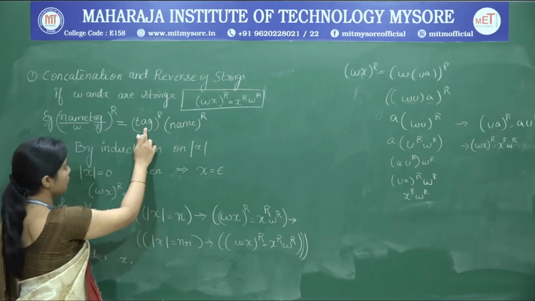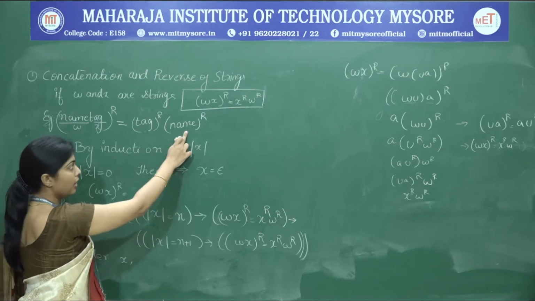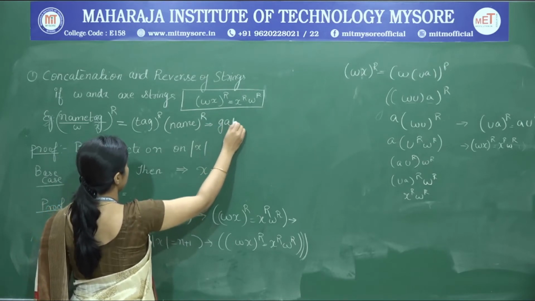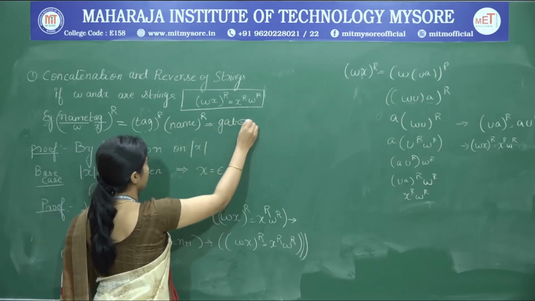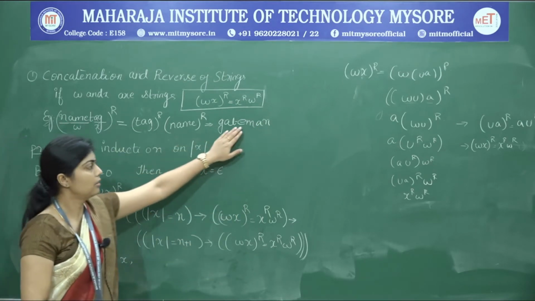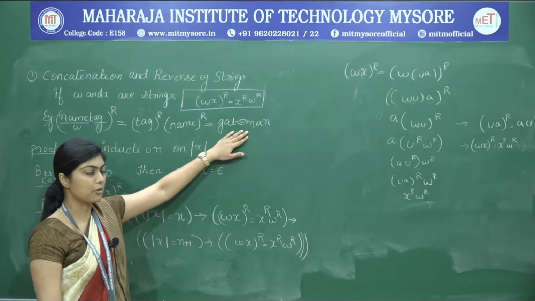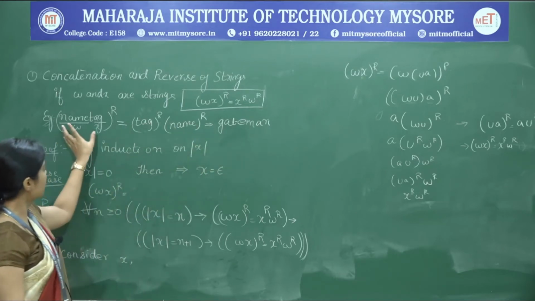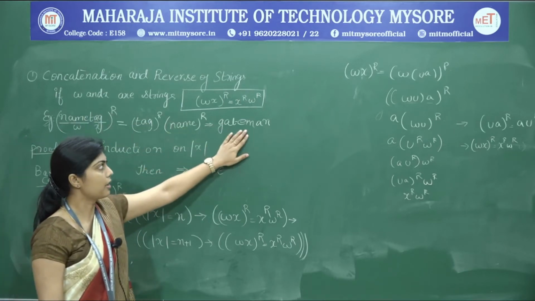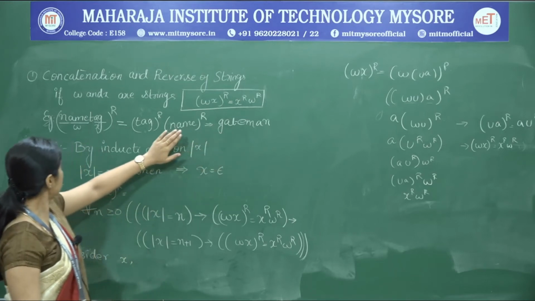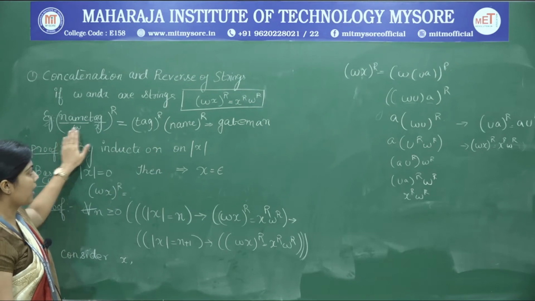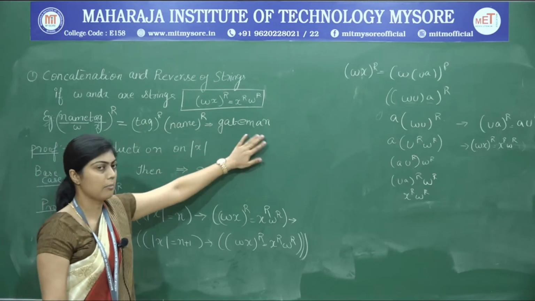This is a substitution for X and this is a substitution for W. Reverse of tag we get GAT and reverse of name we get EMAN. If you consider nametag as one single string, the entire string is reversed here. So nametag has changed to gatman.